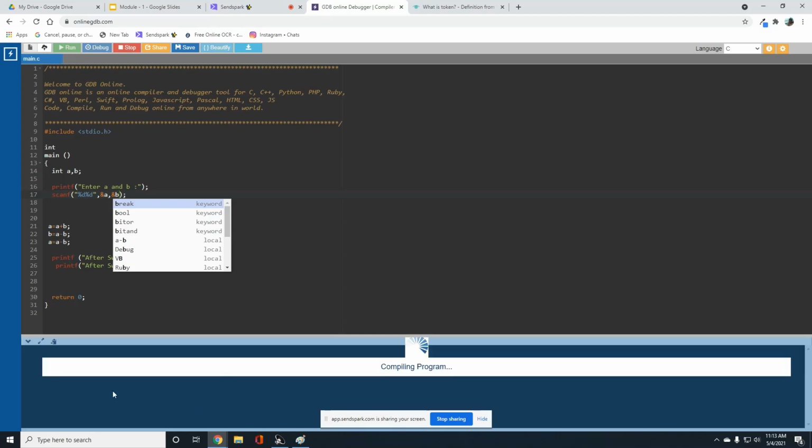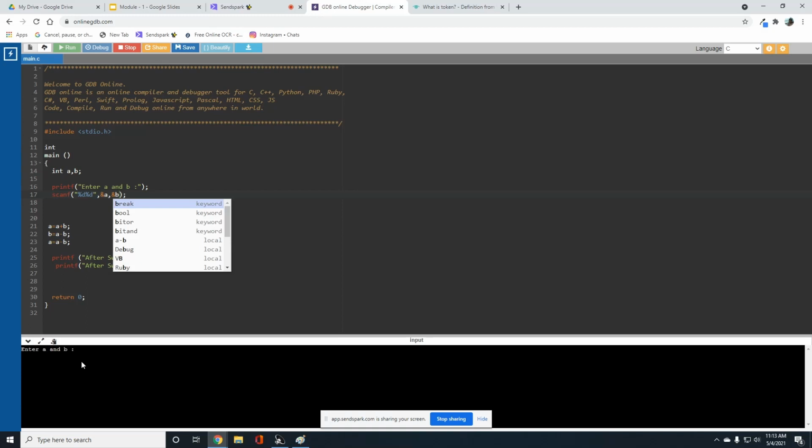So let me execute it. Now enter a and b. If you observe here, I entered one value for a, that is 3. Now the compiler is asking me to enter one more value, because here we are expecting one more value. So let me enter 5. So after swapping, a is 5, b is 3. printf and scanf, these two are input and output functions.